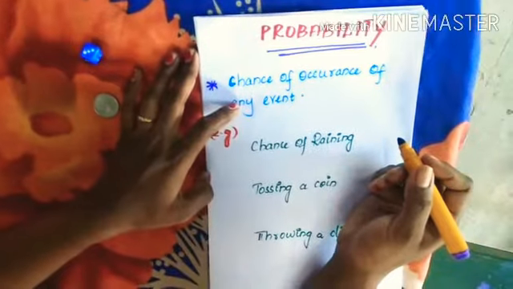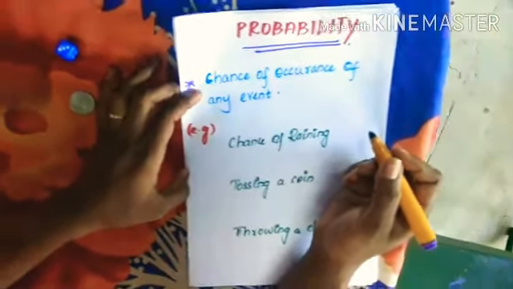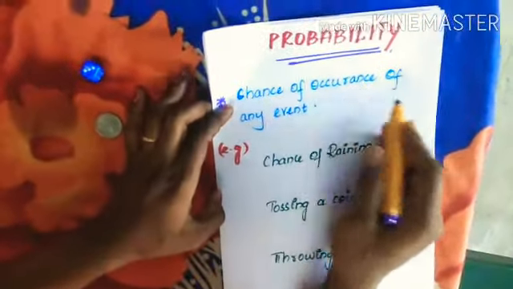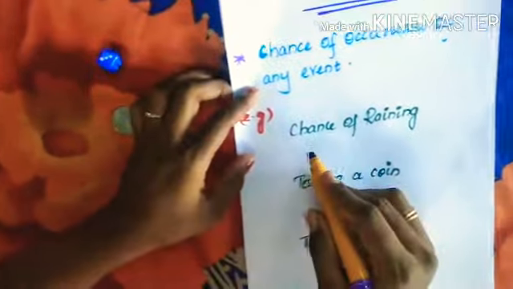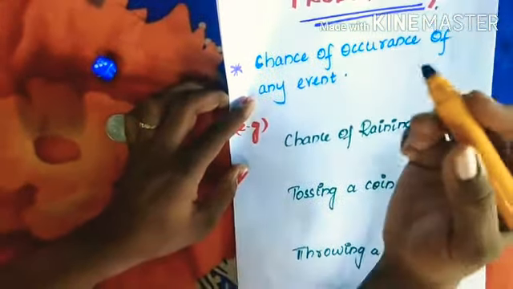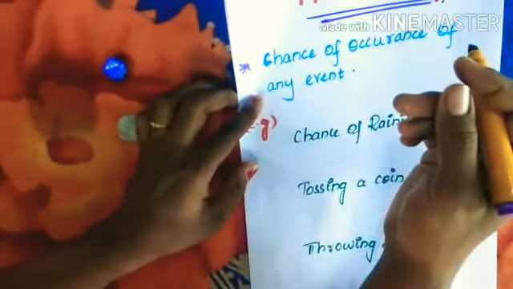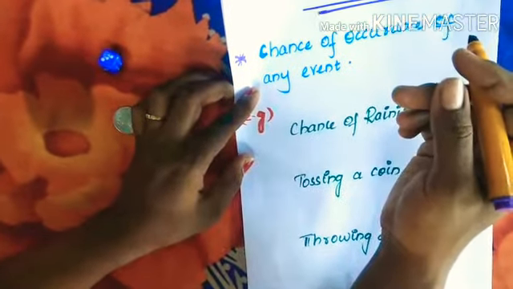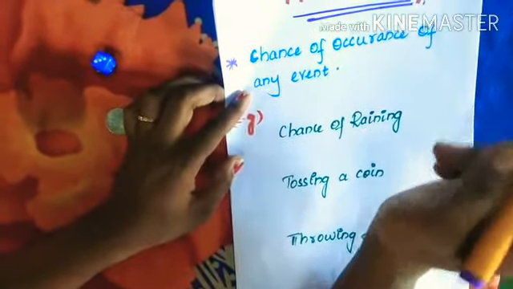What is the meaning of probability? Probability is nothing but the chance of occurrence of any event. Let me explain this with an example. Suppose you are going out to play and you see that it is very cloudy, and you are thinking it might rain now. So here the event is raining.